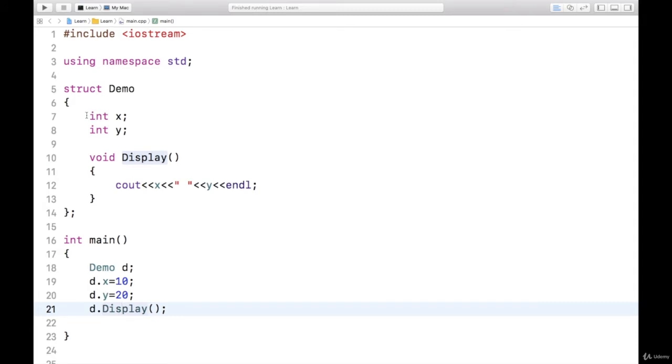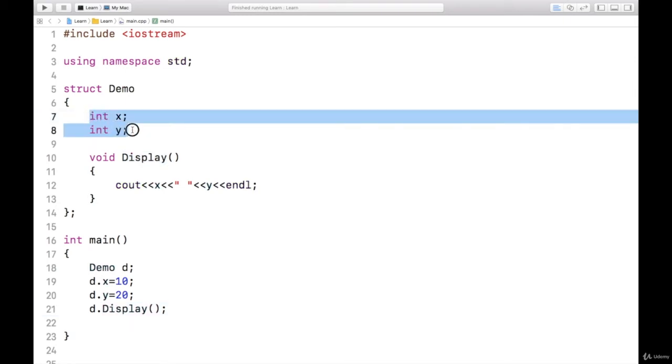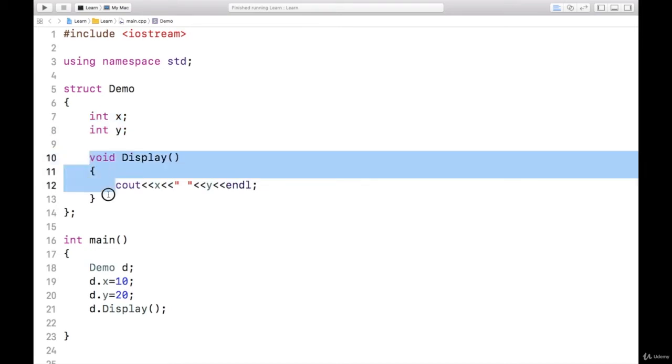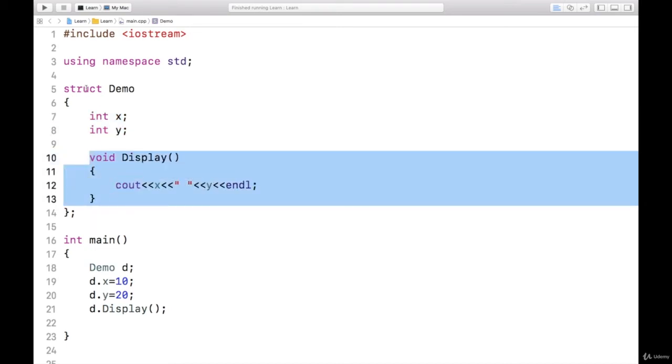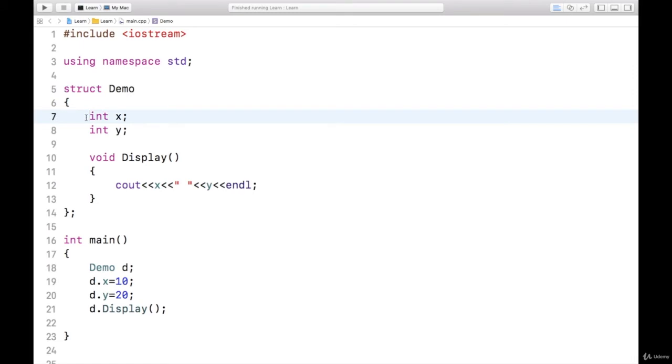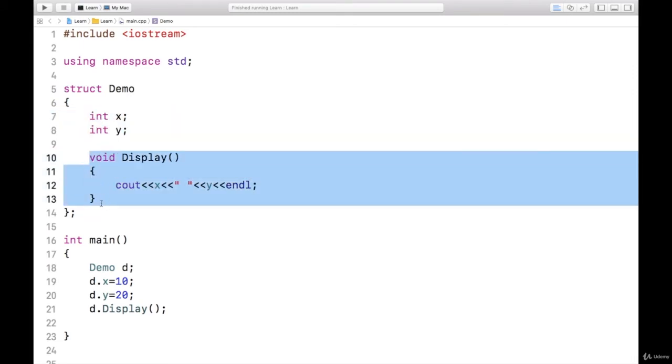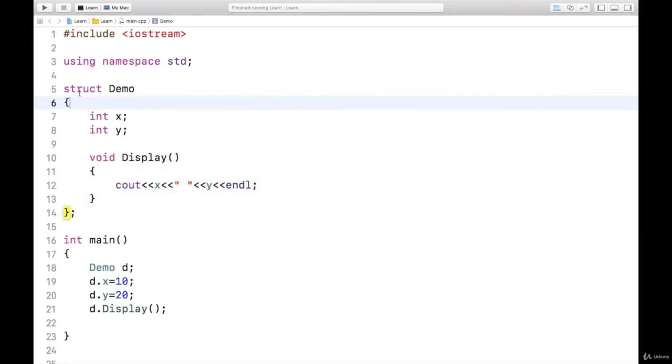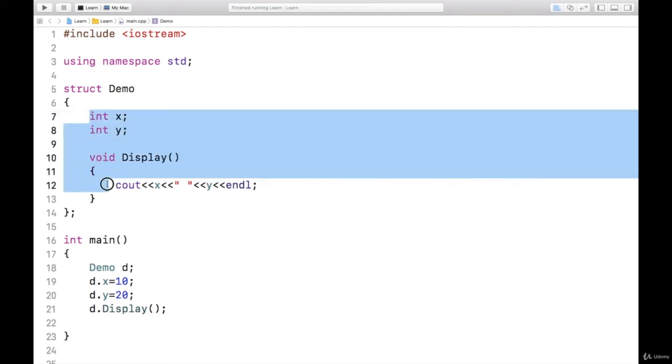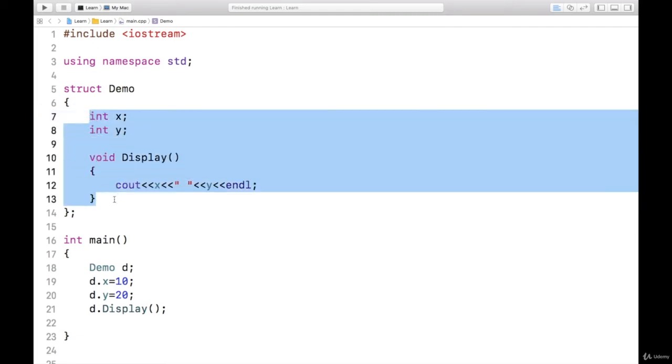Now let us learn about structure and also know what is the difference between structure and class. Already I have an example with me. See, data members are given here and function is also there. So structure is there in C language also, but in C language we can have only data members. We cannot have functions inside a structure. So the difference between a structure of C language and C++ is that in C++, structure can have data members as well as functions. This is the first point.